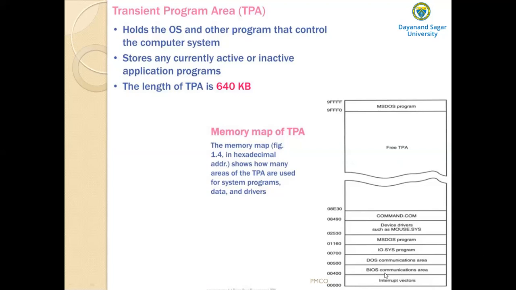Then above that we have the BIOS communication area and the DOS communication area, which contain the transient data used by programs to access the I/O devices and the internal features of the computer system. They hold the transient data used by the programs.